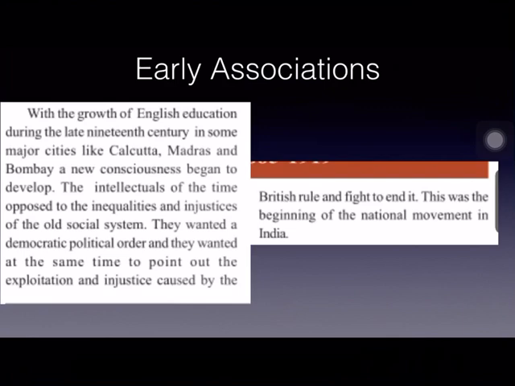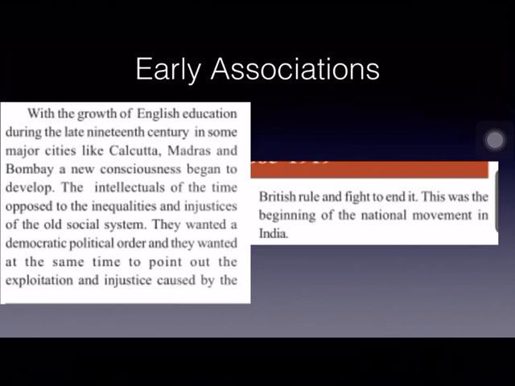During the late 19th century, English education was spreading very fast. The educated people opposed and raised their voice against the inequalities and injustices. Because they were educated, they could not tolerate the inequalities and injustices done to the Indians by the Britishers. So they raised their voice against the inequalities and injustices caused by the British policies. They wanted a new democratic political order. They wanted democracy to be established in India. They wanted to fight for ending the British rule. And thus, a new consciousness began to develop among the intellectuals.